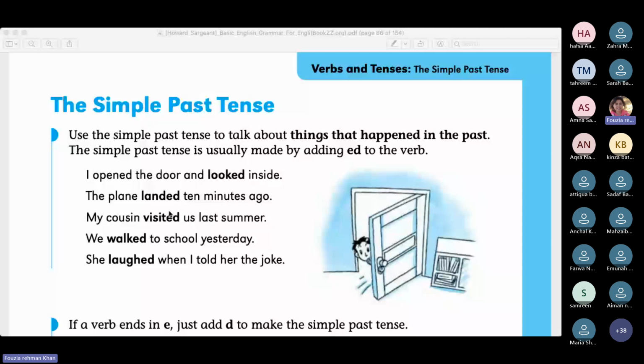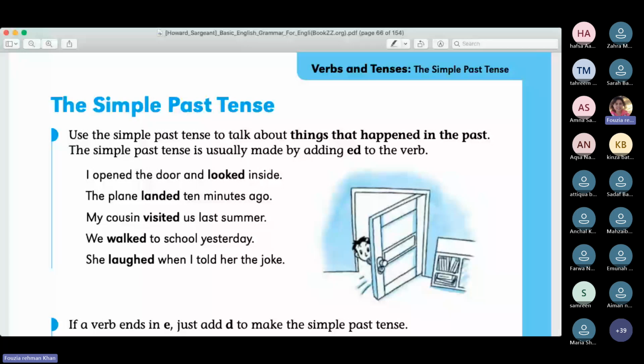What might be newer for you are the regular and irregular verbs, which we are also going to do today. And then how the spellings of different verbs change when we convert them from present tense to past tense, or from the first form to the second form of the verb. It is not always necessarily adding ed to make a verb past tense. It can be more than that.